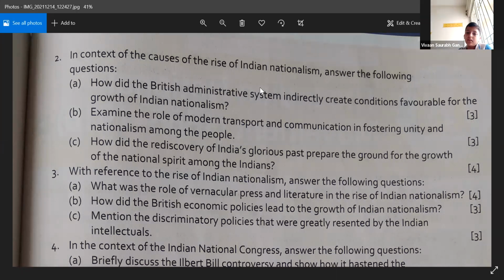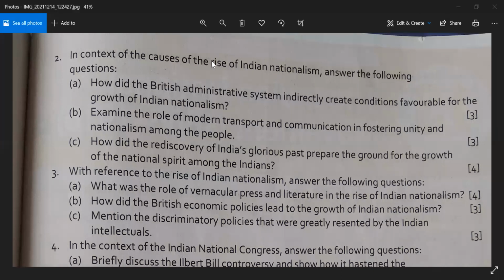Ma'am, the Western education helped Indians to produce national leaders. Okay, so leaders of this nation. This particular answer is going to have subheadings.